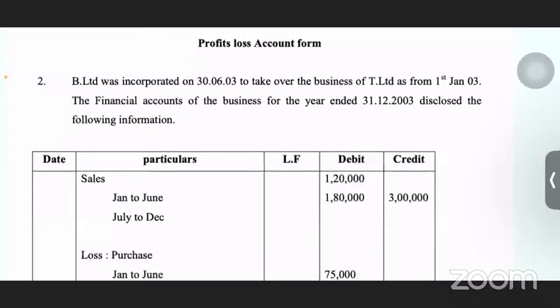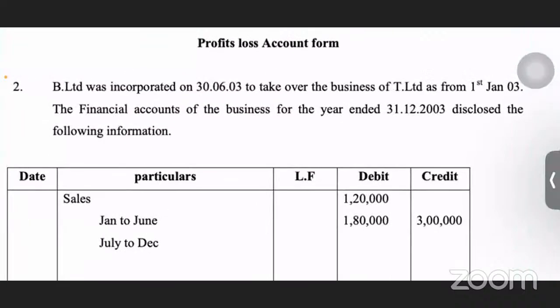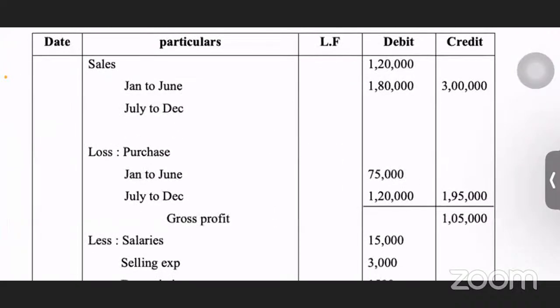I told you, right, 3 dates you have to remember. First is the starting of the year. Second is the end of the year. And the third one is the date of incorporation. In this problem, the date of incorporation is 30/6/2003. So now all the items in the P&L we have to divide into before incorporation and after incorporation.